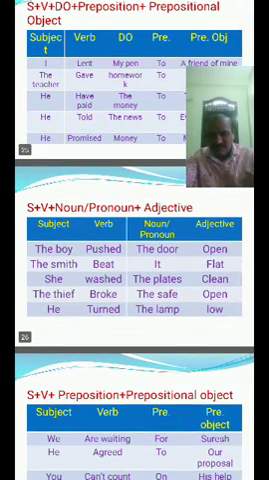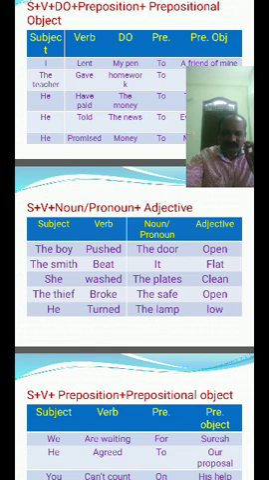One more structure: subject plus verb plus noun or pronoun plus adjective. The boy pushed the door open. The smith beat it flat. She washed the plates clean. The thief broke the safe open. He turned the lamp low. Here the adjectives are low, open, clean, flat, open. So the structure is subject plus verb plus noun or pronoun plus adjective.